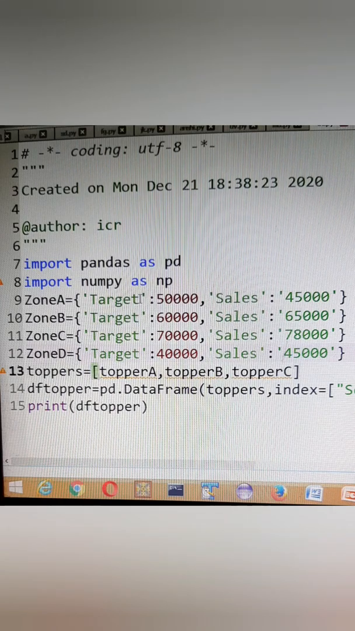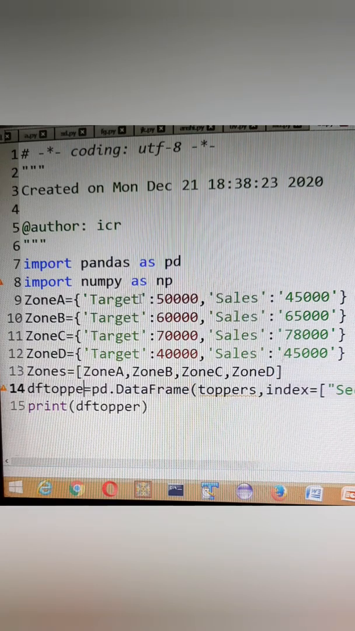Let it be. Now in this list I'll keep as zones. I'll keep all the 4 zones over here in this list. This is zone A, zone B and zone C, and one more zone D. Now in the data frame that I am creating, I can keep it as df zones, pd.DataFrame. I am keeping here my list which is containing all the 4 zones.